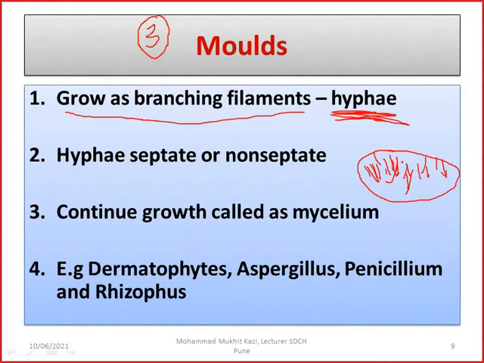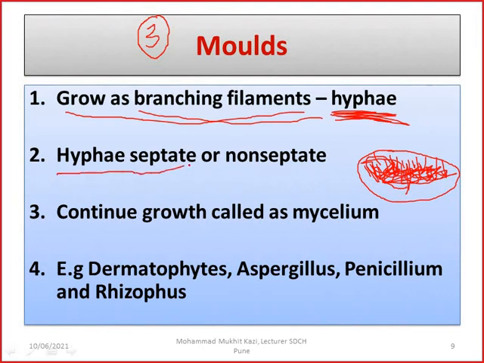So they are like plants, but they are not plants, because they don't have roots, stems or leaves, but they grow as a fluffy cottony colony throughout the medium. So they grow as branching filaments, and those filaments are called hyphae, and they are aerial above the culture media, and they do not go below the culture media.